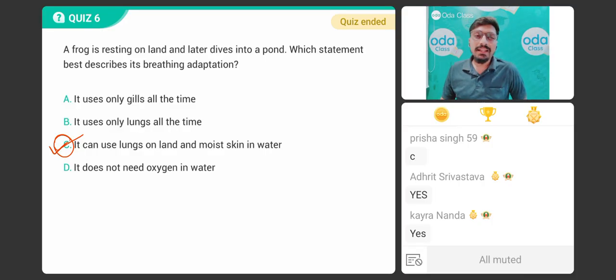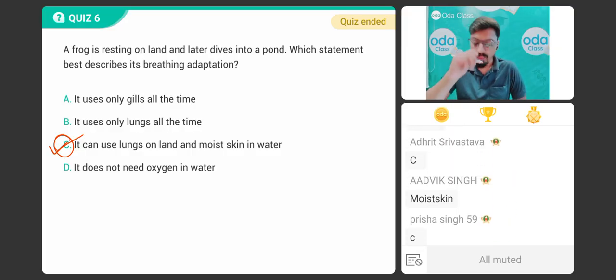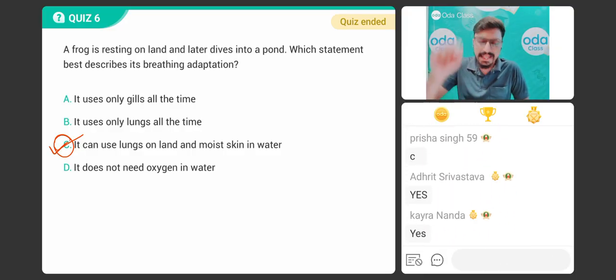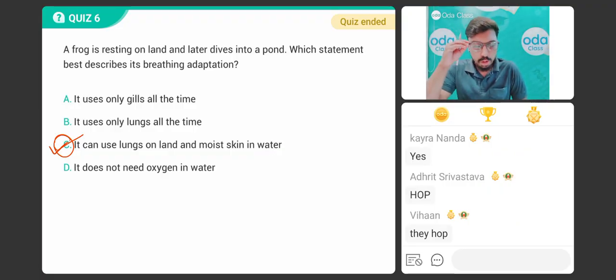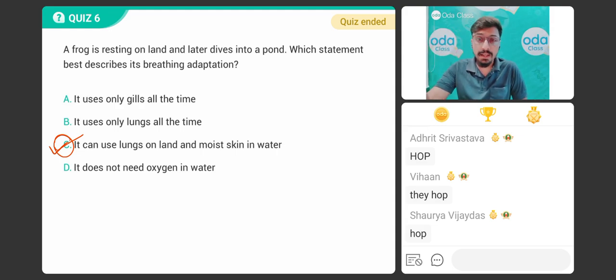Do you know one thing? That whenever amphibians are walking on the ground, they never walk. What do they do? Can anyone tell me? Let's take an example of a frog. What will a frog do? Whenever it is walking on land, it hops, right? It jumps, jumping and hopping.